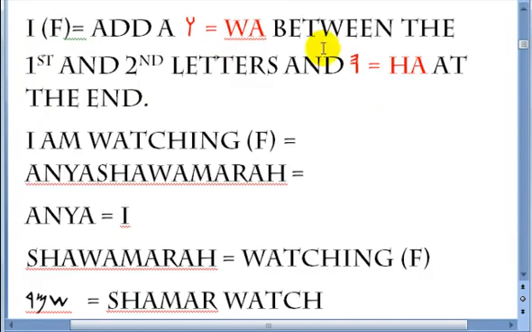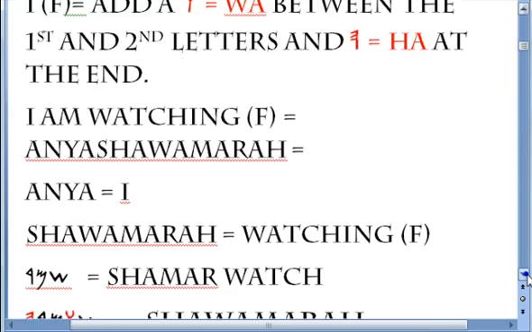Add a wa between the first and the second letters, same as above, and a ha at the end of the word. I'll give you an example. I am watching, feminine: Anya shawamara. Anya is I, shawamara is watching in the feminine.